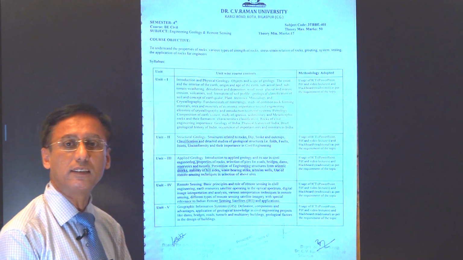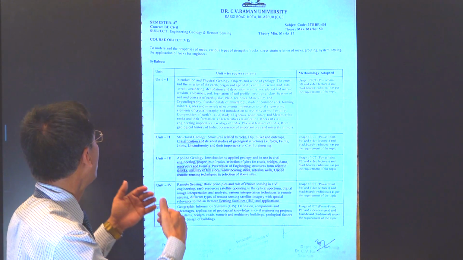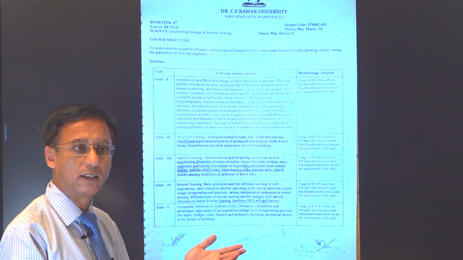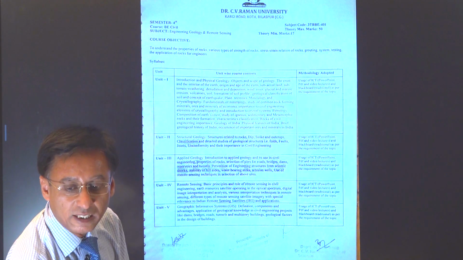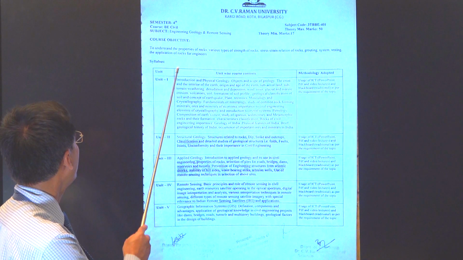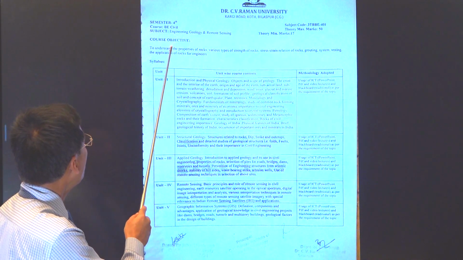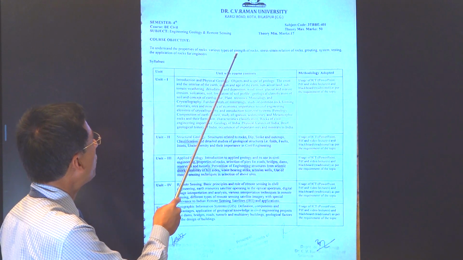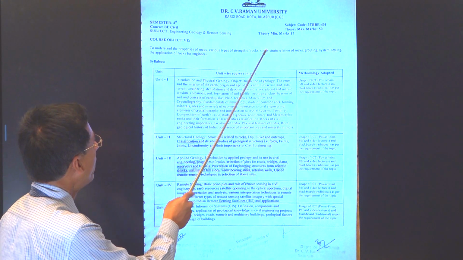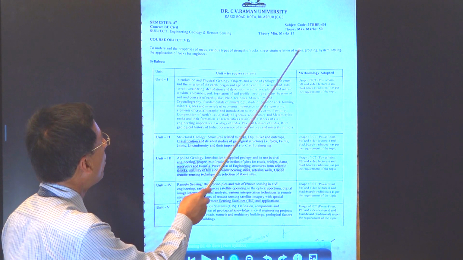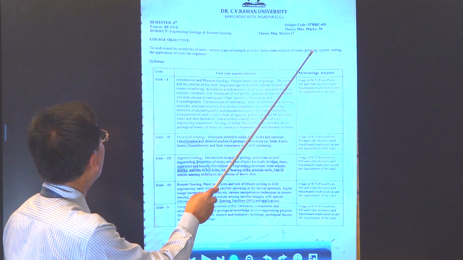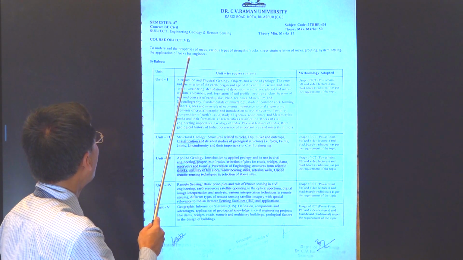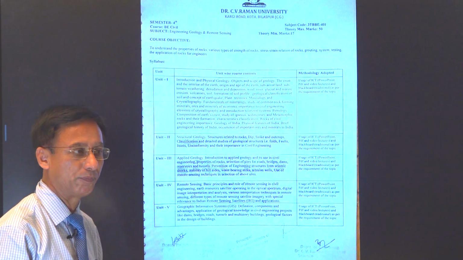First we should understand the objective of this subject, engineering geology and remote sensing. It is very clearly defined that the objective is to understand the properties of rocks, various types of strength of rocks, stress-strain relation of rocks, grouting system, testing, and the application of rocks for engineers.